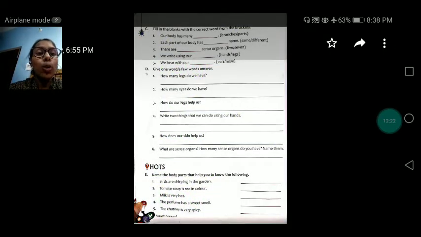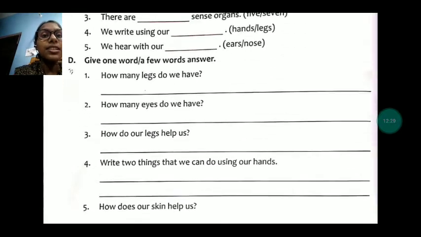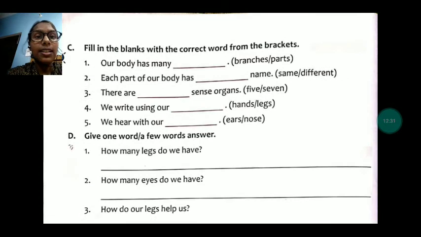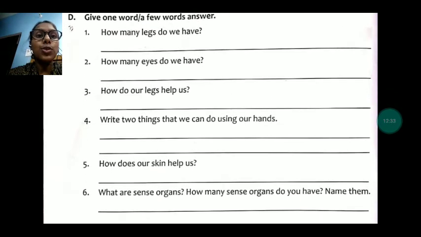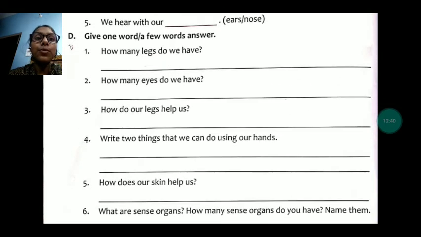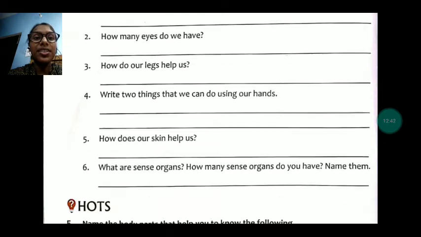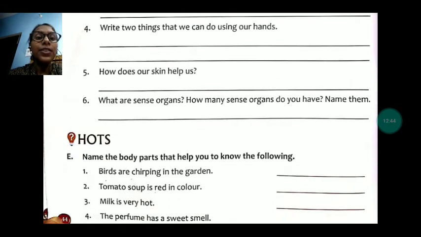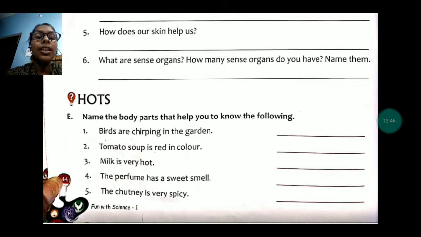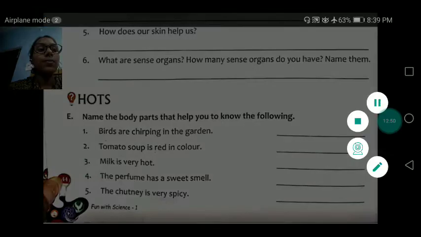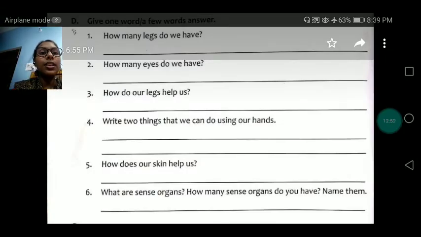Now my dear, open your book page number 44. Till now we have completed question number C in our previous class. Today we are going to solve question number D. Give one word or a few words answer. After that, question number E, HOTS question. Okay my dear, now let's solve. This is your question number D.